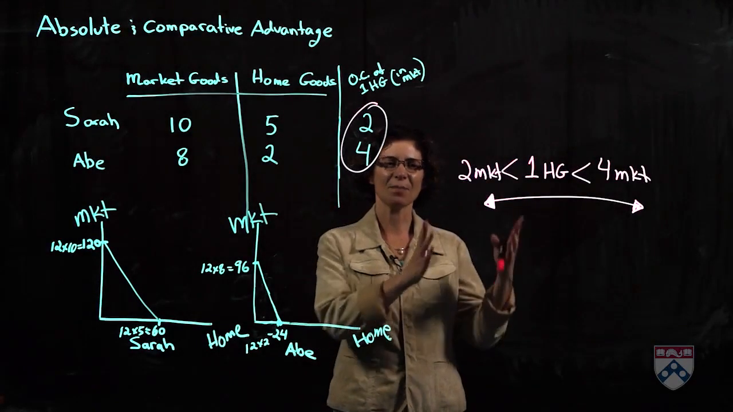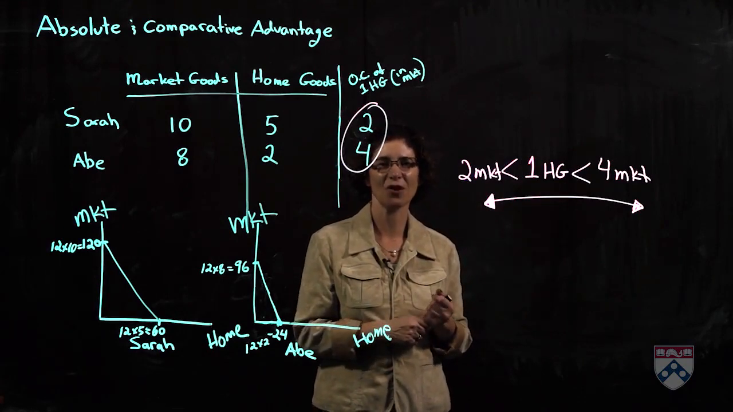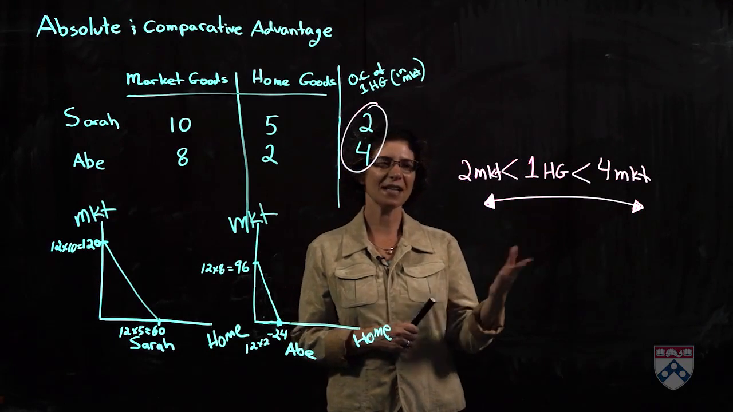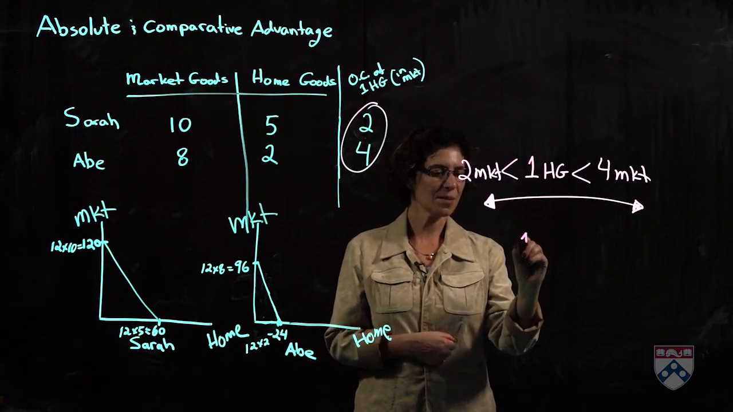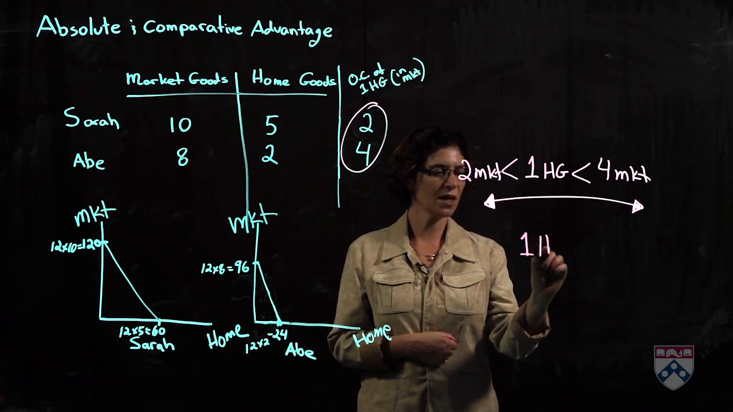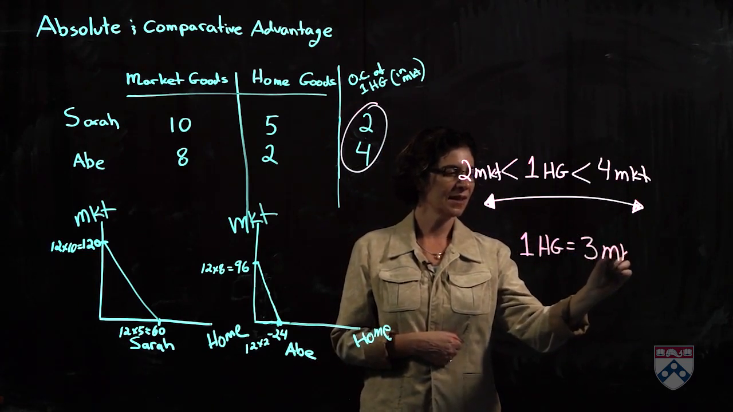We said that any price between the two opportunity costs will be a fair price for trading. So let's choose a price between 2 and 4. Let's choose the price of 3. So suppose the two of them trade one home good for 3 market goods.